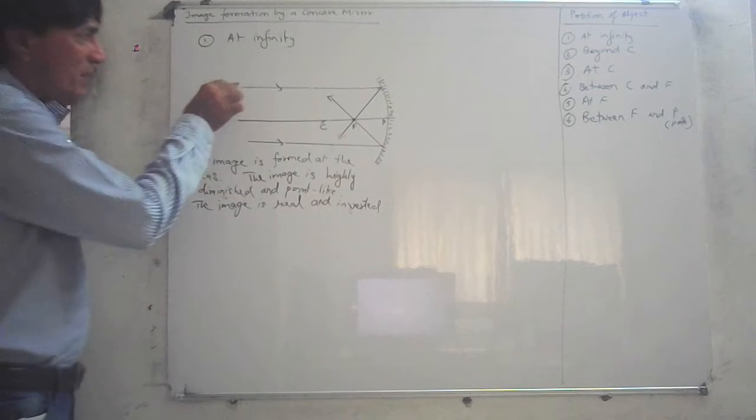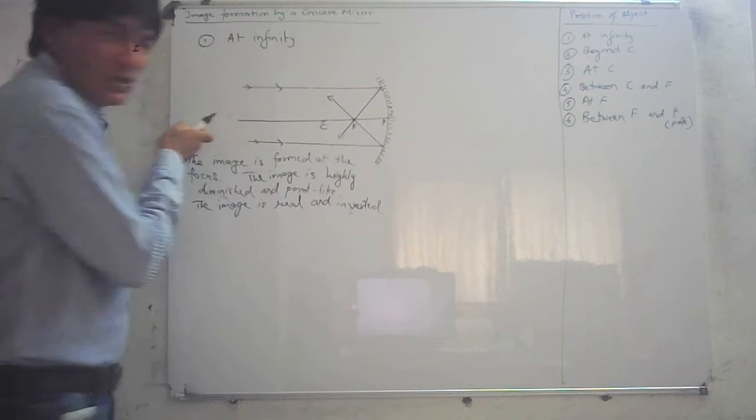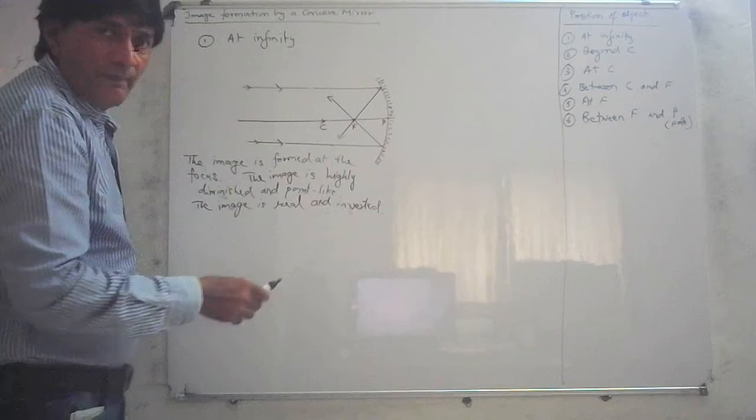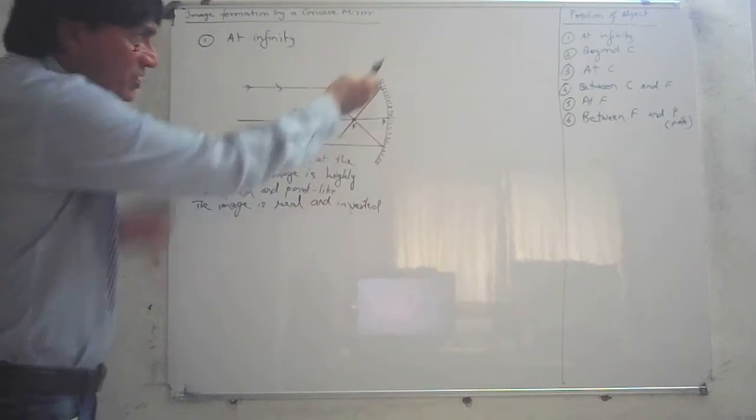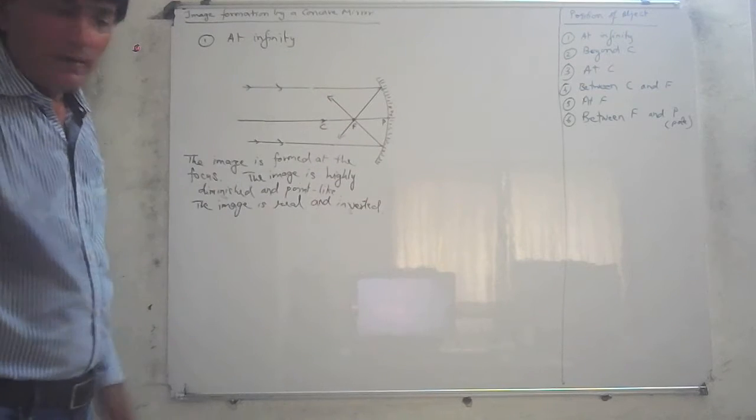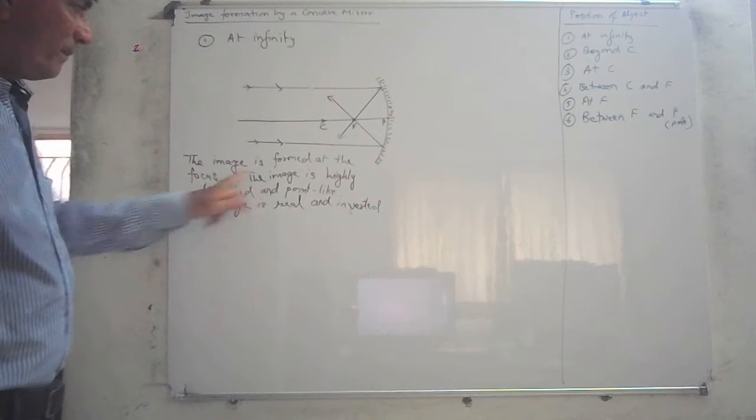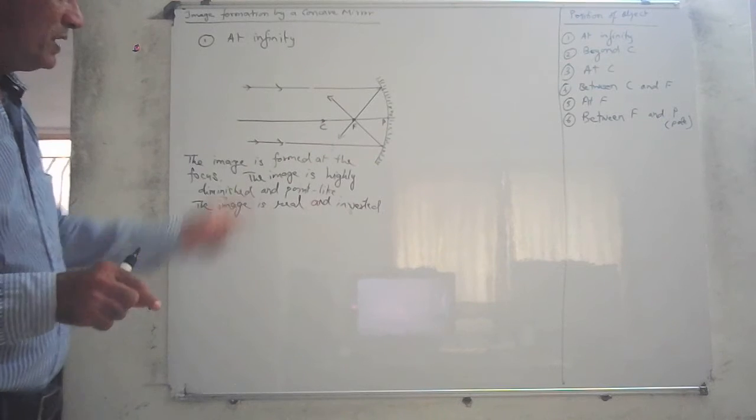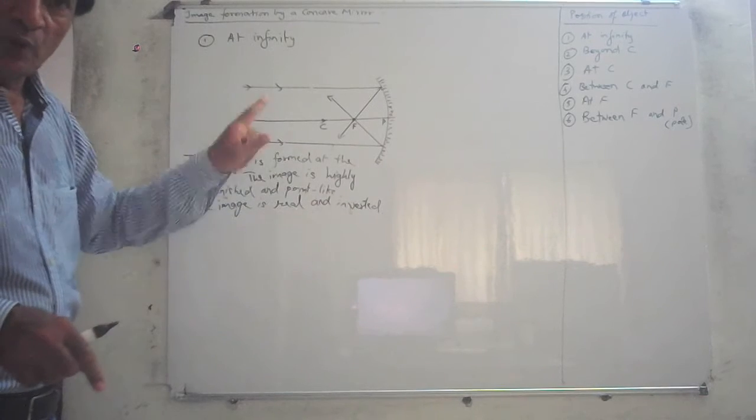When the light is coming from infinity, the rays of light are parallel. Remember, we first constructed the principal axis. Then, with C as center, we constructed a concave mirror. This is the pole, this is the focus. Two rays of light are parallel to the principal axis. After reflection, they pass through the focus, and at the focus the image is formed. The image is highly diminished, very small, almost point-like, and it is real and inverted. Remember, a real image is always inverted. So this is the first position, at infinity.